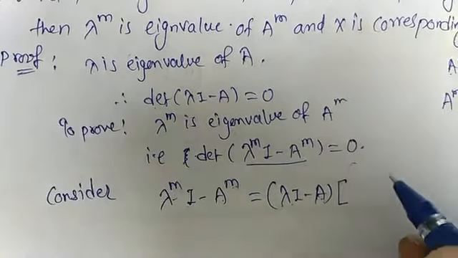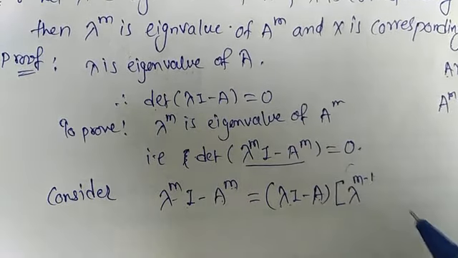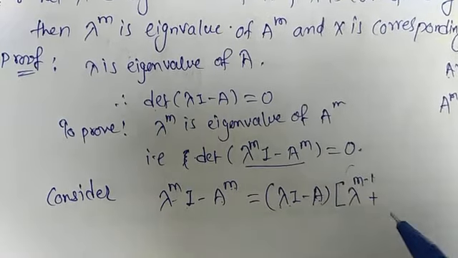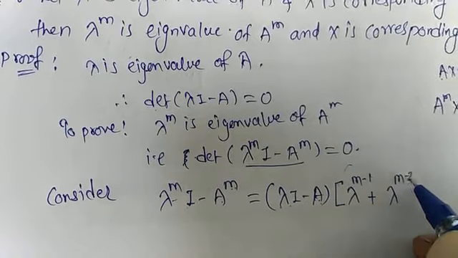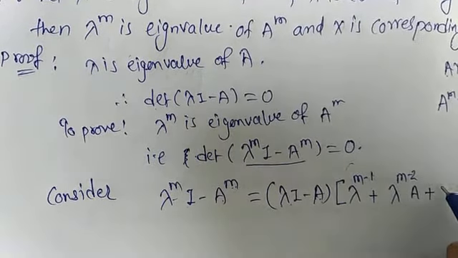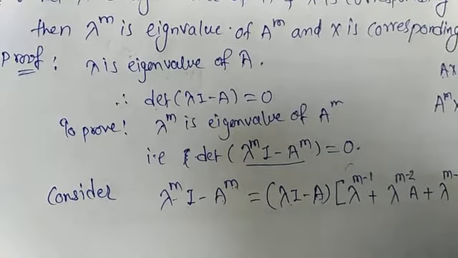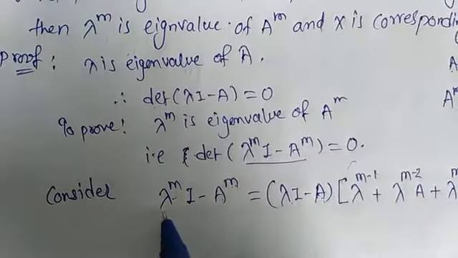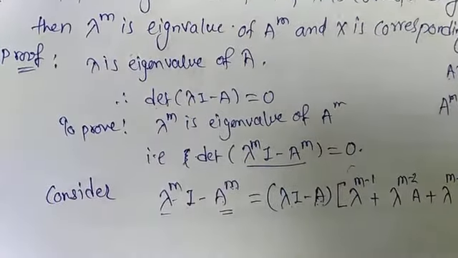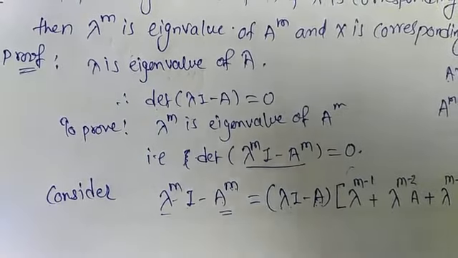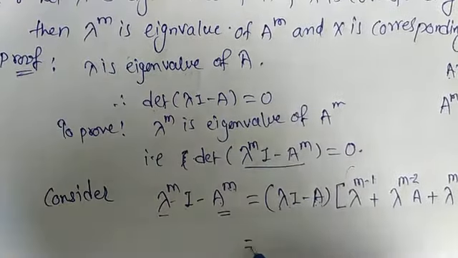So it can be written as lambda raised to m minus 1 plus lambda raised to m minus 2 into A plus lambda raised to m minus 3 into A square plus, and so on, up to A raised to m minus 1, where lambda is raised to 0, which is a polynomial of degree m.